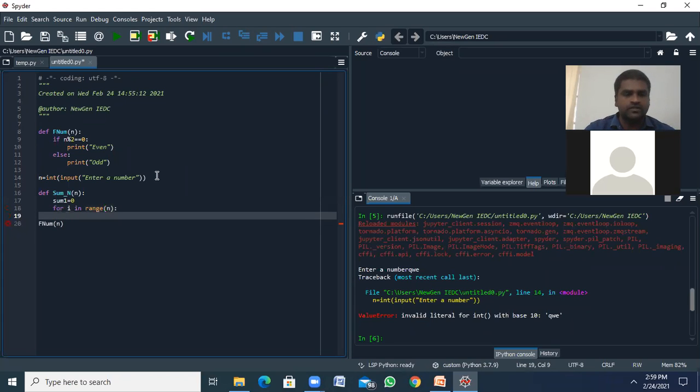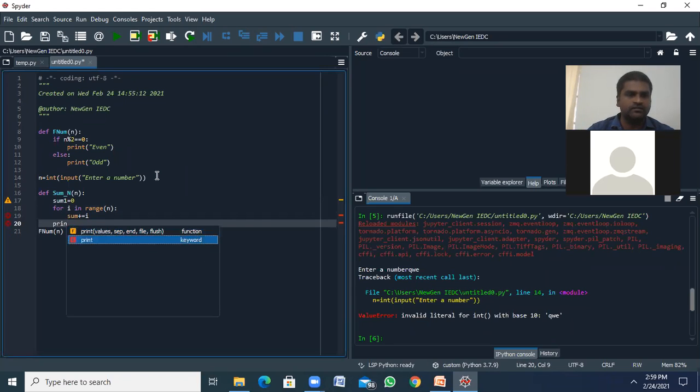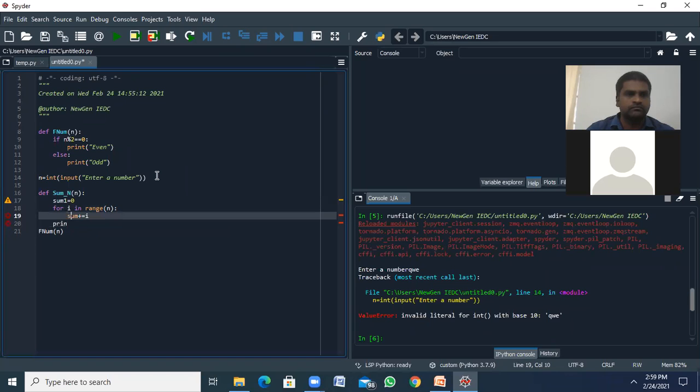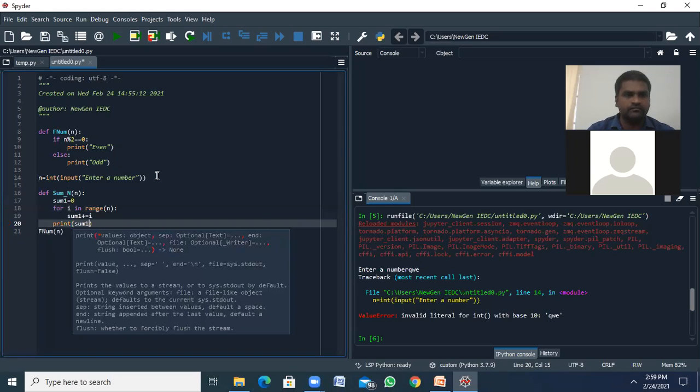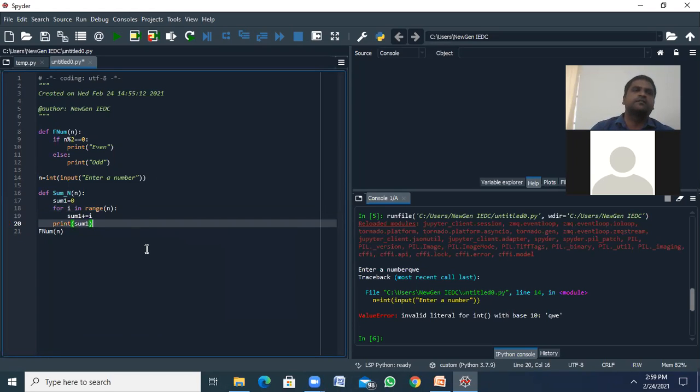I'm using sum plus equals i. So print sum1. Print of sum1 like this.